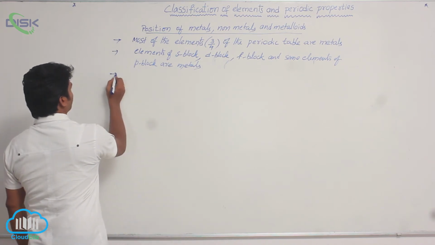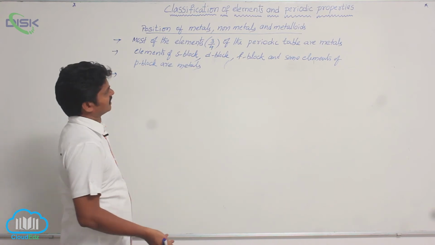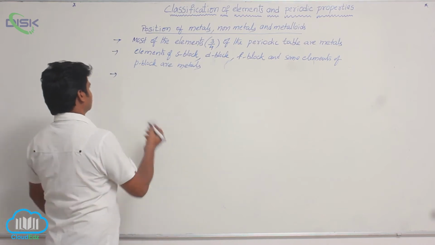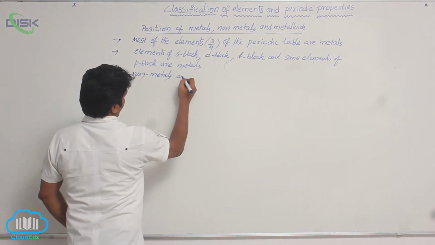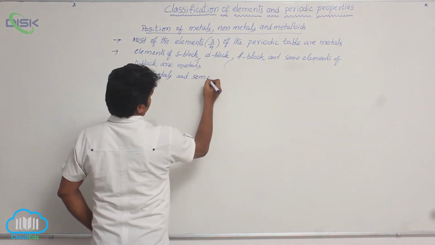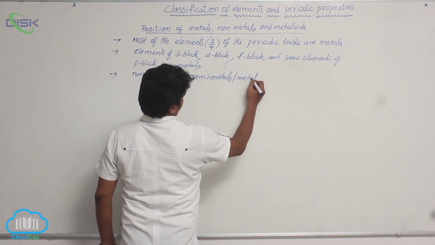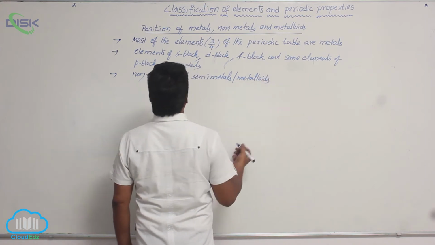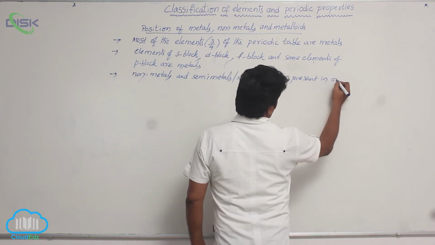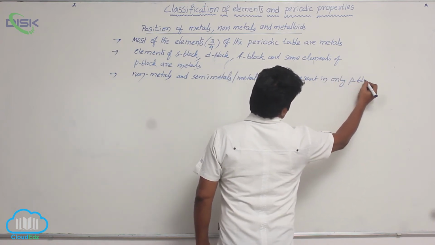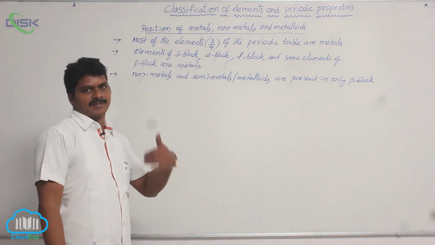Okay, where are the non-metals? Non-metals are only in P block, non-metals and semi-metals. Semi-metals is the other name for metalloids. They are present only in P block. So P block contains all the types of elements: metals, non-metals and semi-metals.